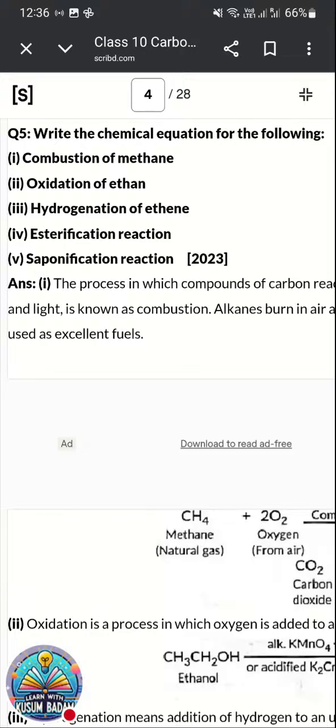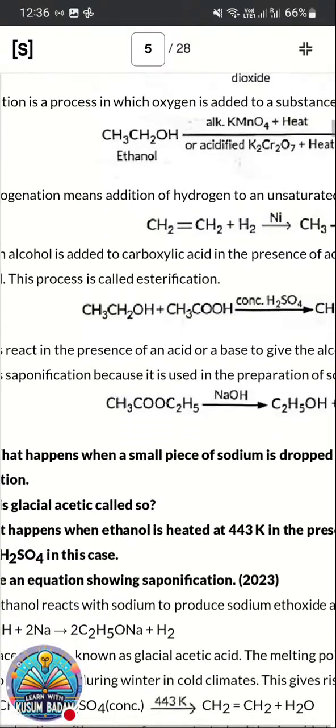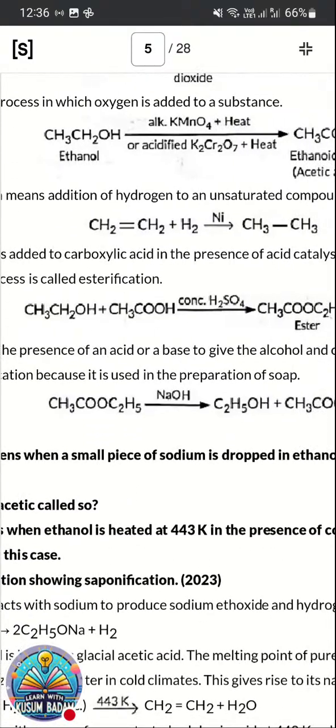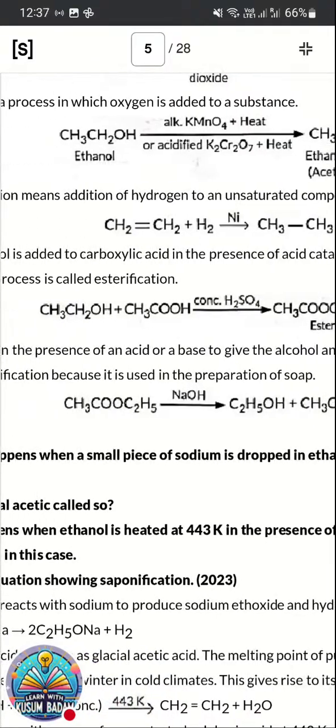Those who are appearing for your exams, underline these question equations, and from carbon and its compounds, these questions you need to practice very well. Now esterification, ethanol and ethanoic acid. Esterification is a kind of neutralization reaction where alcohol and acid react to form ester. Here ethanol reacts with ethanoic acid in presence of concentrated sulfuric acid.